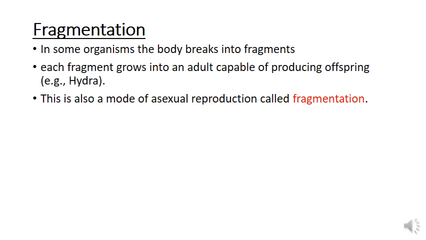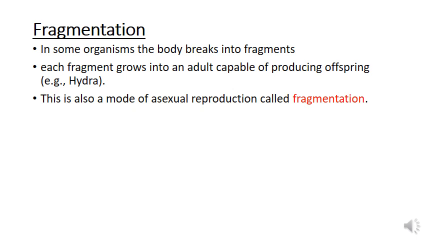Today we are going to discuss the second part of asexual reproduction. In the last class we discussed what asexual reproduction is. Asexual reproduction is the type of reproduction in which only a single parent is involved and the offsprings produced will be morphologically and genetically identical to each other and to their parent. Such offsprings are known as clones.